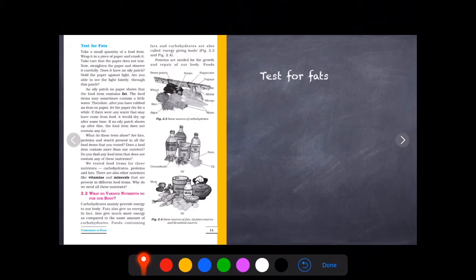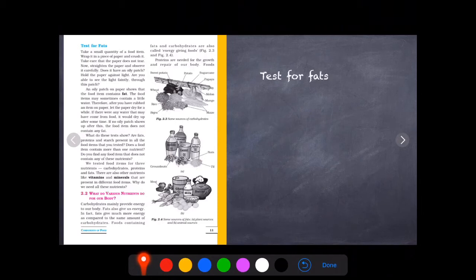We can also detect the presence of fats. We simply have to place the food item on a paper. After a few minutes, we take the food away from the paper and look at the paper. If it has oily stains on it, then that indicates the food has fats in it. So in this way we can find out the presence or absence of a particular nutrient in the food.